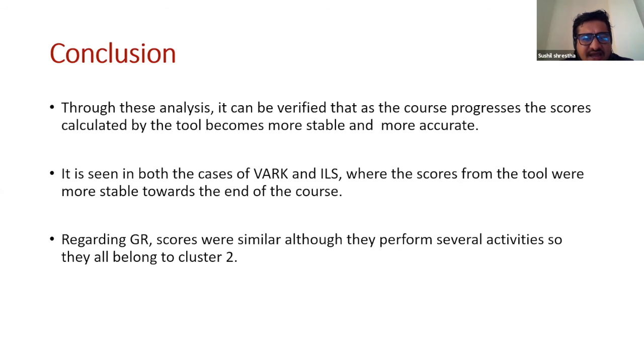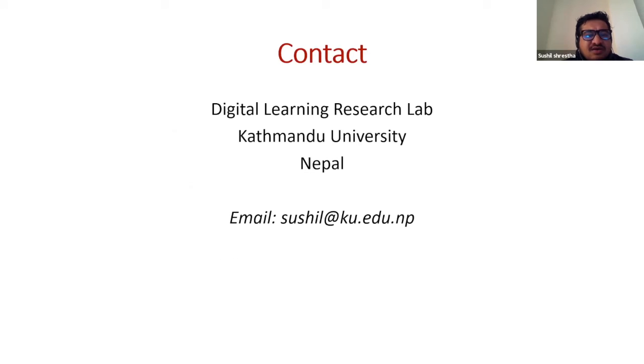In VARC and ILS, we found an almost similar trend, but in GR we found some interesting results. At the moment, we are analyzing why all the students belong to the same cluster in GR. That is the part we are working on now.